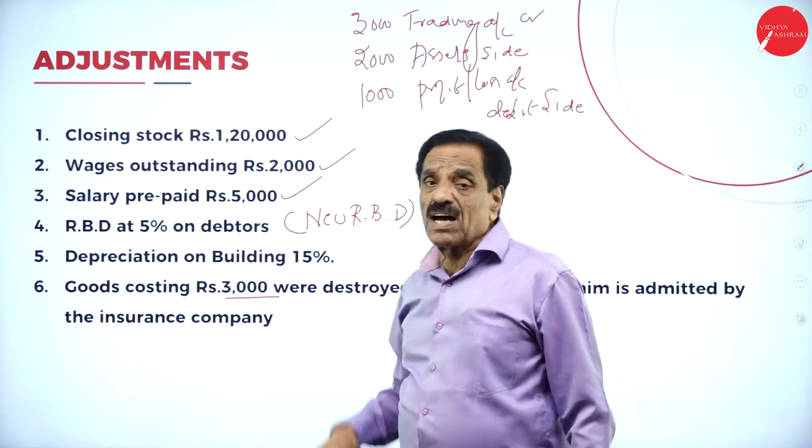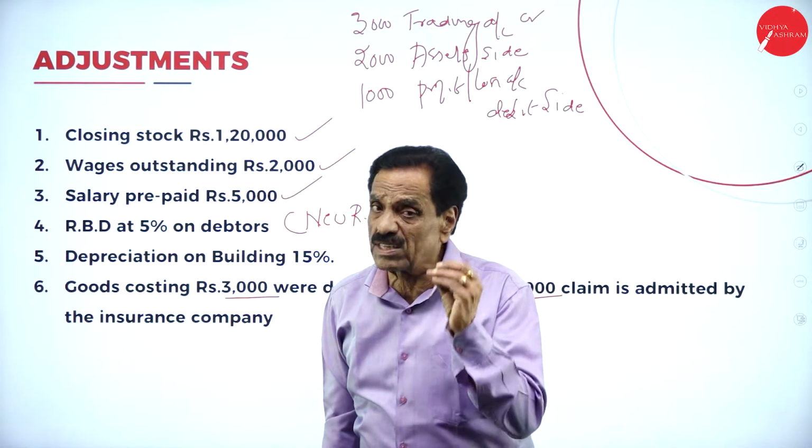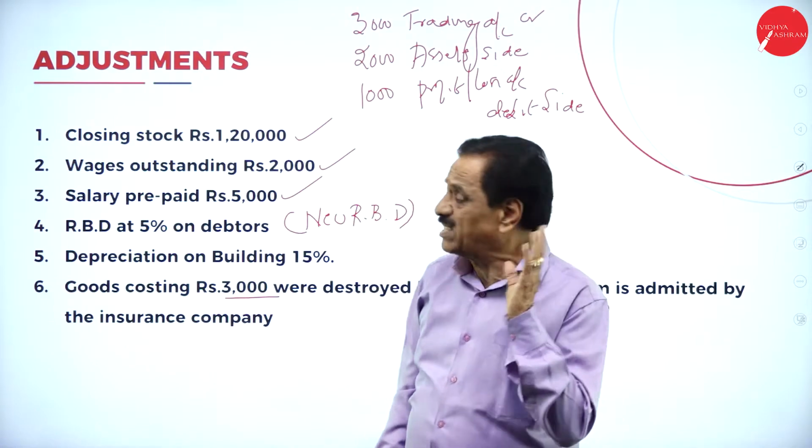The difference is a loss of 1,000, on the profit and loss account debit side as loss on stock destroyed.